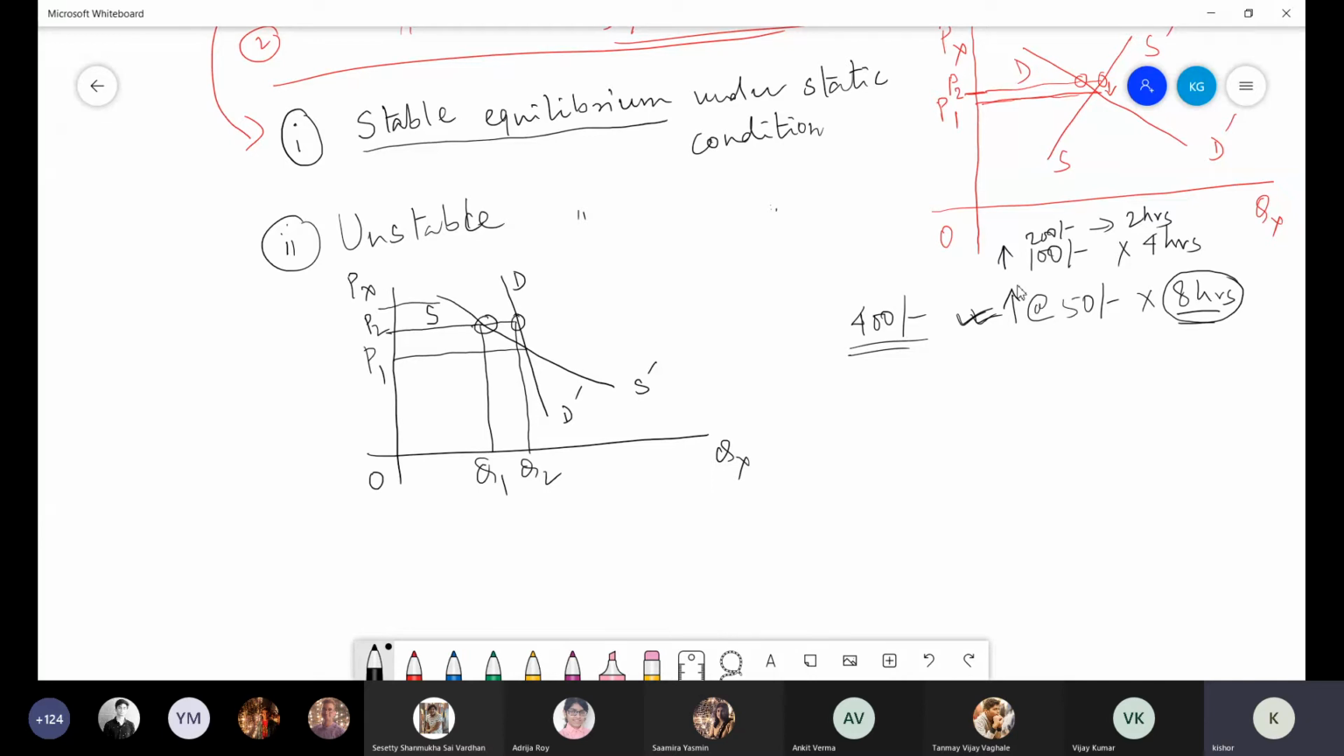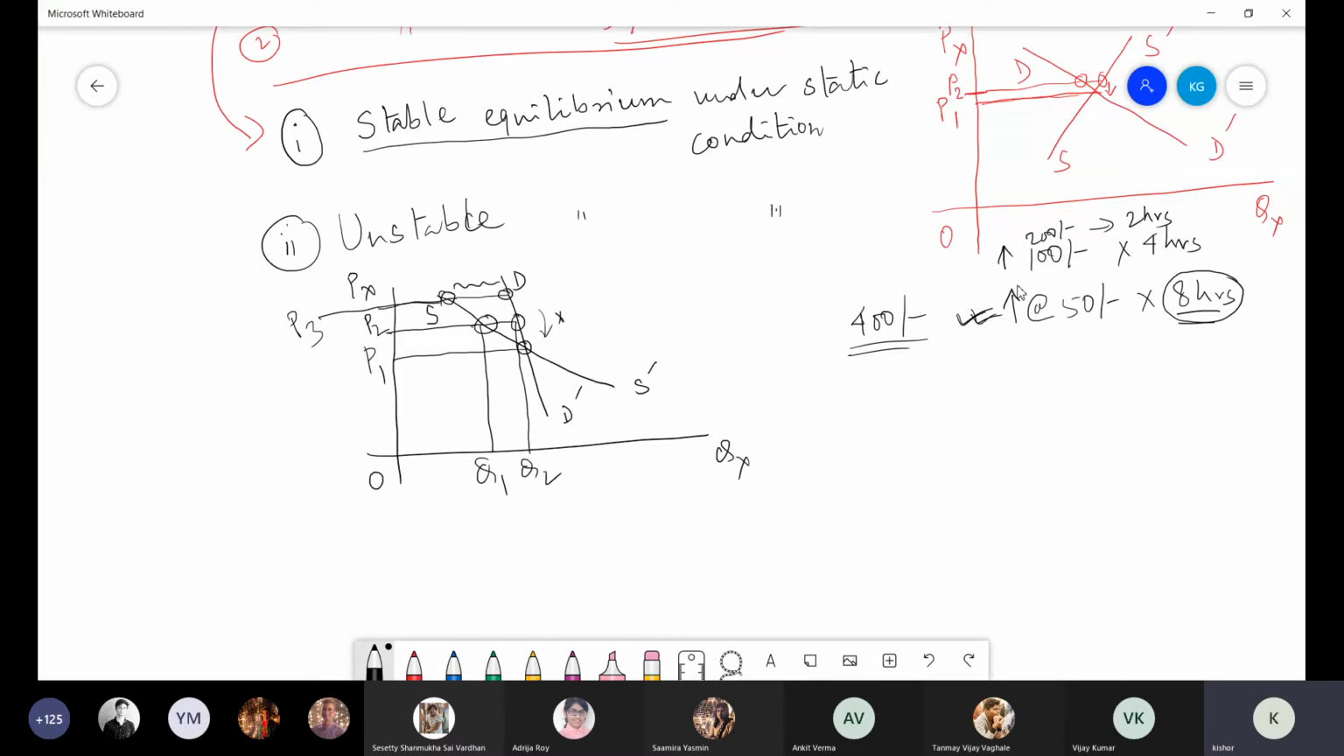Price will go up further, suppose to P3. Suppose this is P3. The price went up. When price increases further, the demand-supply gap is again widened, meaning demand is much more than supply. So indirectly what I am saying is, in this unstable equilibrium, once your equilibrium position is disturbed, it is very difficult to come back to your original equilibrium position. It is almost impossible. Because of that, it is called unstable equilibrium under static condition.